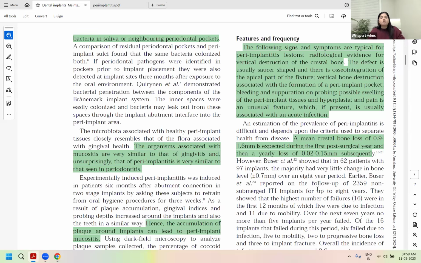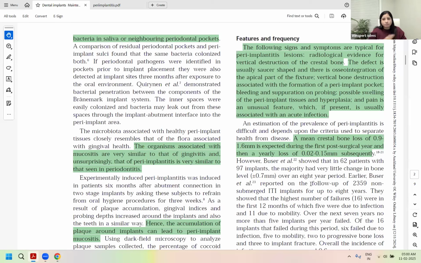A yearly loss of 0.02 mm is normal. Anything more than that is considered subsequent and more relevant bone loss, enough to categorize it as peri-implantitis. In the first year alone, up to 1 to 1.5 mm is lost. That is the highest amount of bone loss, in the first year of placing the implant. Post that, 0.02 mm is your annual allowed normal turnover bone loss.